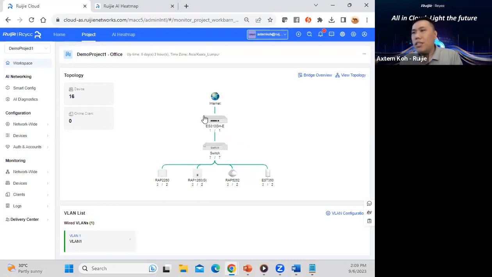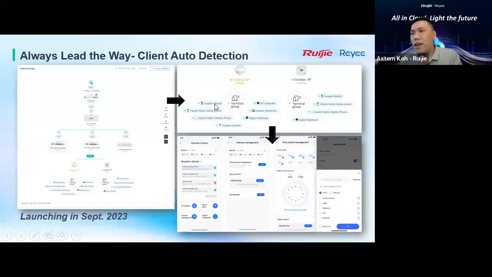Okay, so in this way we are also able to see the next update version. For this demo project, we are able to identify the clients, whether they are using Huawei, Xiaomi, mobiles, HP computers, or even Apple networks, for the PC or the mobile phone. The clients will be automatically detected, to let you see them in the topology. This one will be released, I think, at the end of this September. Please stay tuned for this client auto detection. This is one of the new leading features for our Reyee Cloud.